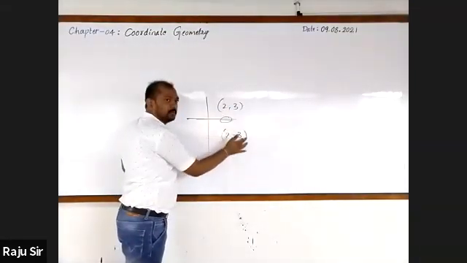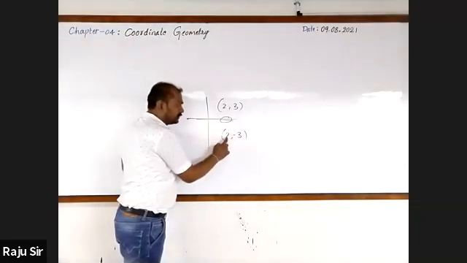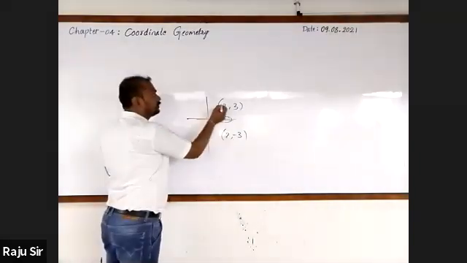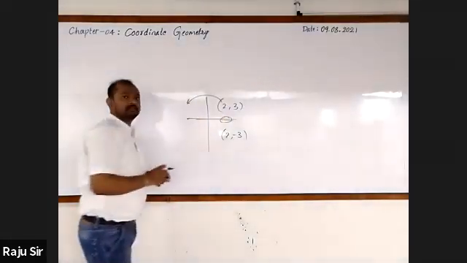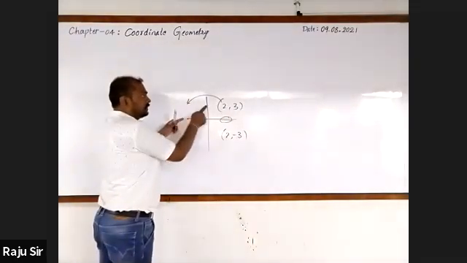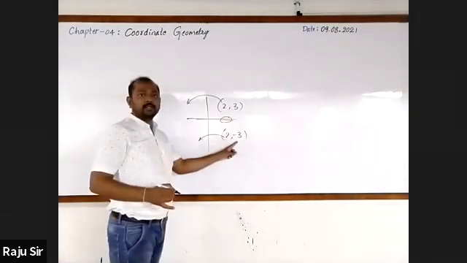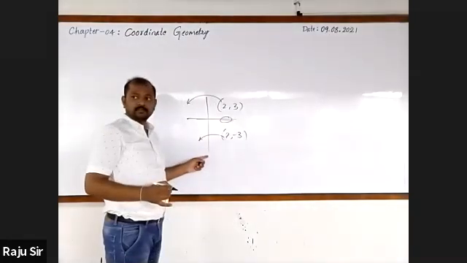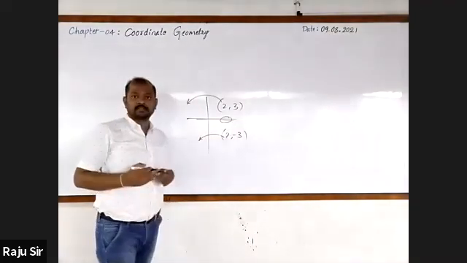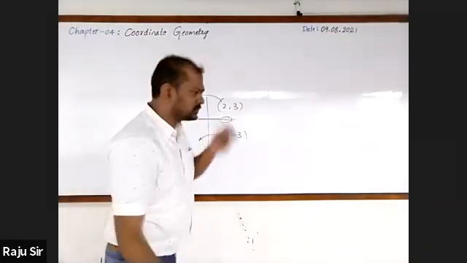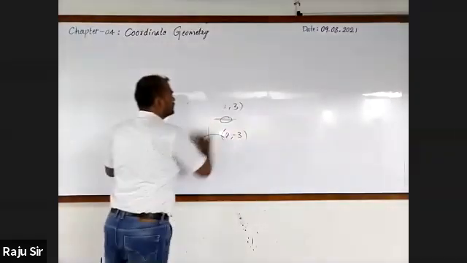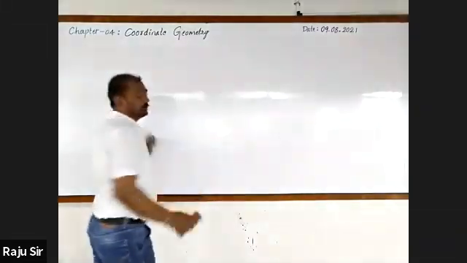The numbers will be the same, 2, 3. What is the mirror image of 2, 3 with respect to the y-axis? It is -2, 3. The mirror image of 2, -3 with respect to the y-axis is -2, -3. Right? These are all the basic information which I had taught in the last class.